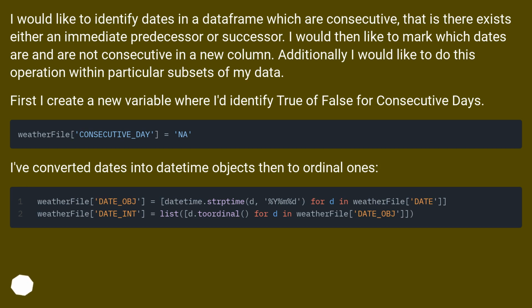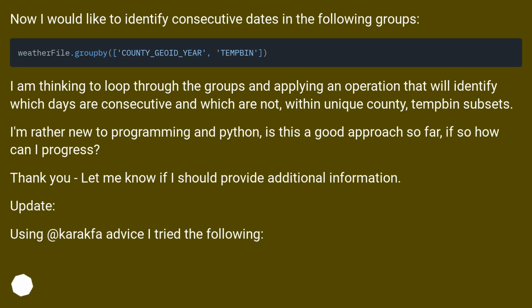First, I create a new variable where I'd identify true or false for consecutive days. I've converted dates into datetime objects, then to ordinal ones. Now I would like to identify consecutive dates in the following groups. I am thinking to loop through the groups and apply an operation that will identify which days are consecutive and which are not, within unique county, temp and subsets.